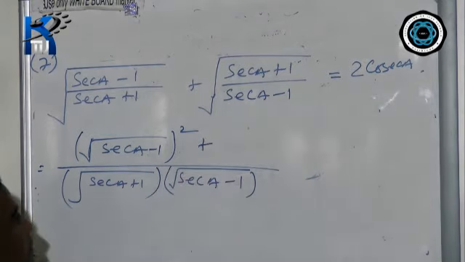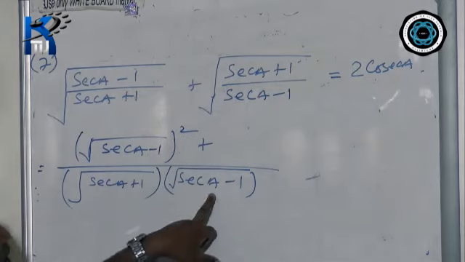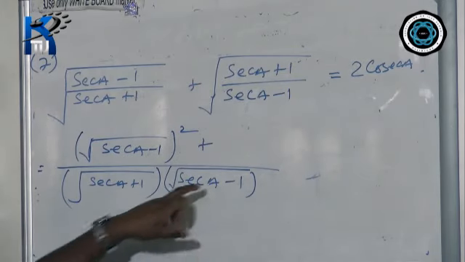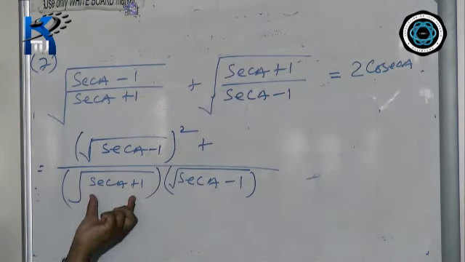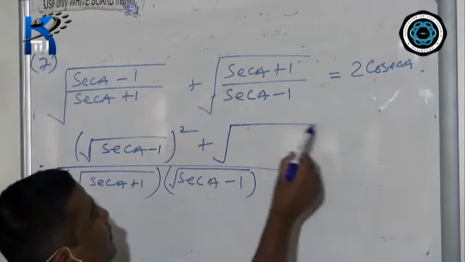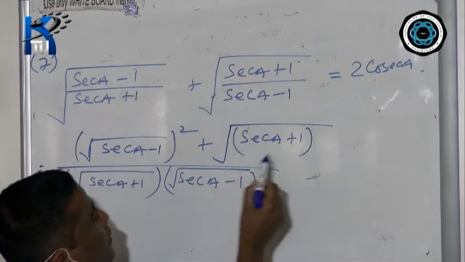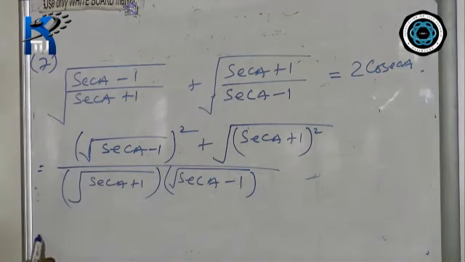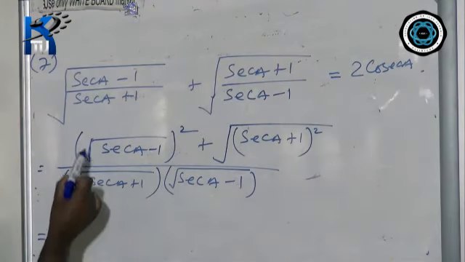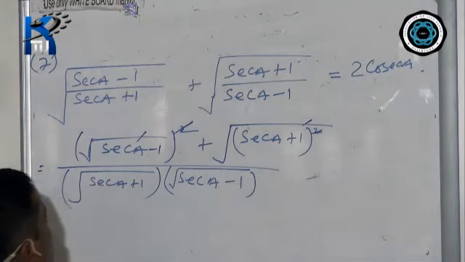Plus similarly, under root sec a minus 1 under root sec a minus 1 will get cancelled. Now again under root sec a plus 1 under root sec a plus 1 you have to multiply. You will get under root sec a plus 1 whole square. Now this under root and this square will get cancelled.